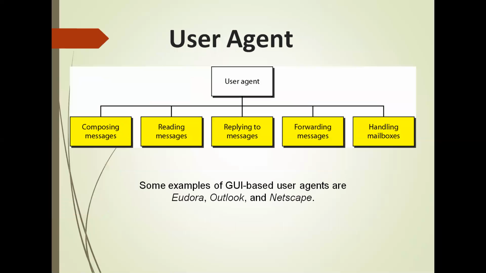Next is user agent. The first component of an electronic mail is the user agent, UA. It provides services to the user to make the process of sending and receiving a message easier. User agent is a software package that composes, reads, replies to, and forwards messages. It also handles mailbox.